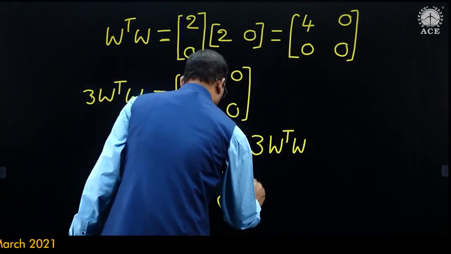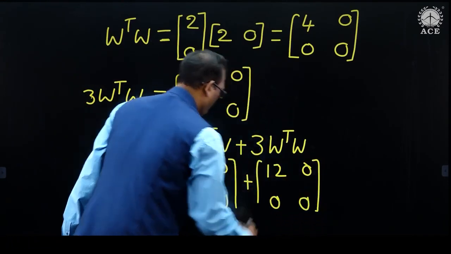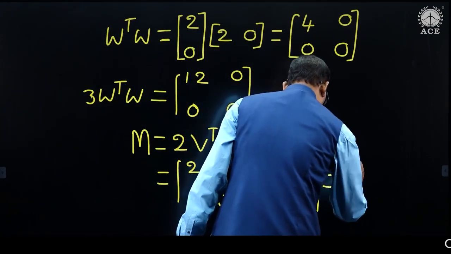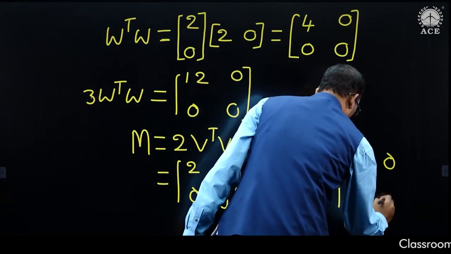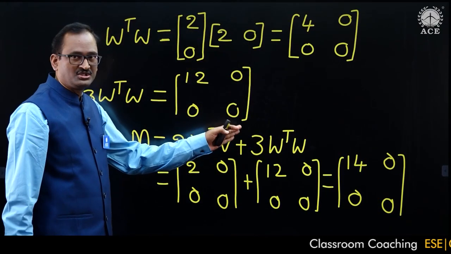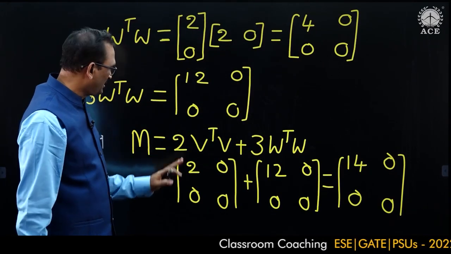The second matrix is 12, 0, 0, 0. Adding these two matrices, we get the result. The rank of a matrix is equal to the number of non-zero rows. We have only one non-zero row, therefore the rank of the matrix M is 1.